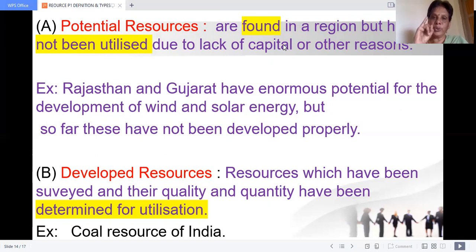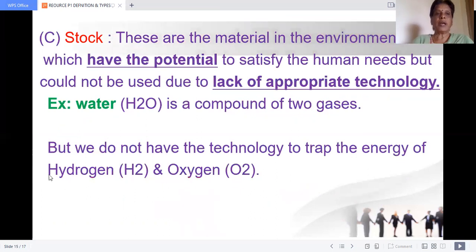They are called potential resources. I mean, we know that resources are available. We know the technology, but we do not have the capital, enough money. So this is called potential resources. Example, wind and solar in Rajasthan. Now it has become a developed resource. Developed resources: resources which have been surveyed and their quality and quantity have been determined for utilization. Coal resource in India, we know the technology, we know the availability, we are using it. They are developed.